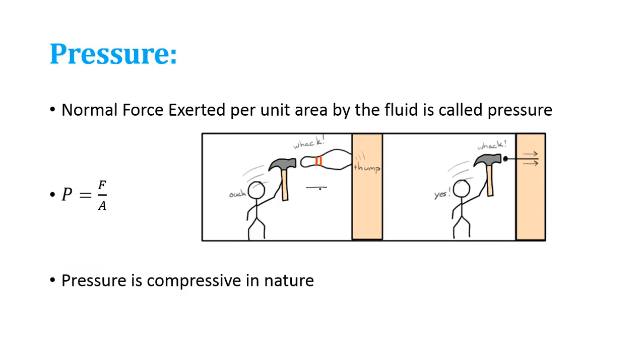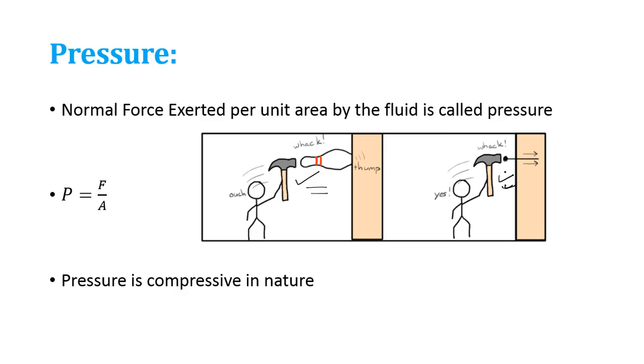Okay my friends. So I have considered an example here. In this case I am trying to hammer a bowling pin on the wall. Okay, what happens? It will be very difficult to penetrate a bowling pin, right? You'll feel that it is taking a lot of effort. But if I give you a nail and you try to apply the same force, what happens? The nail would be more likely to penetrate inside the wall. Why is this happening? Let us try to understand.